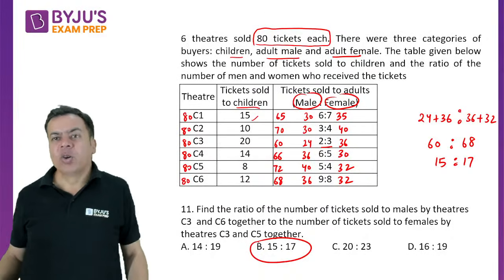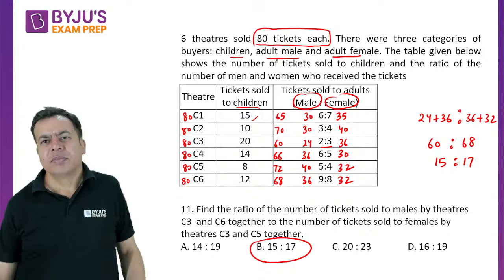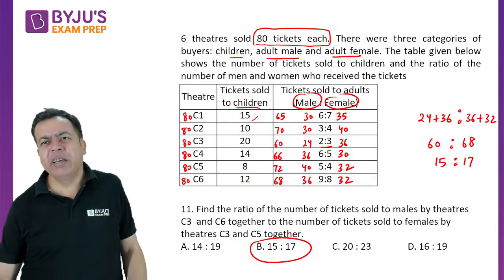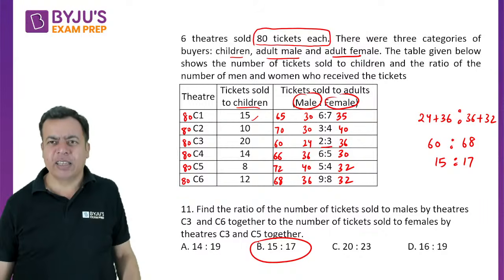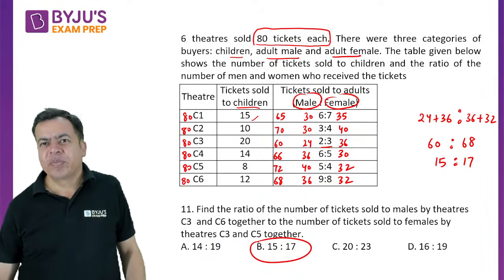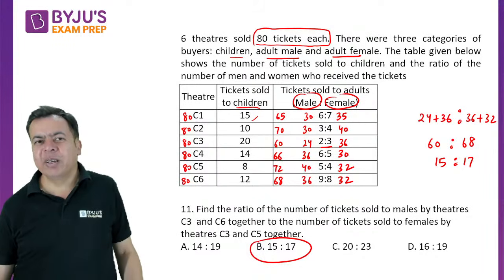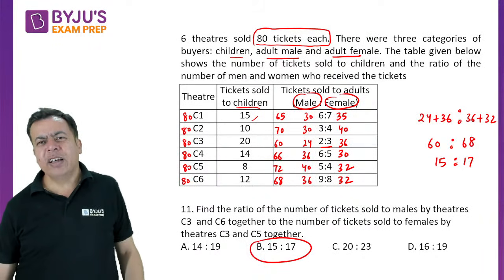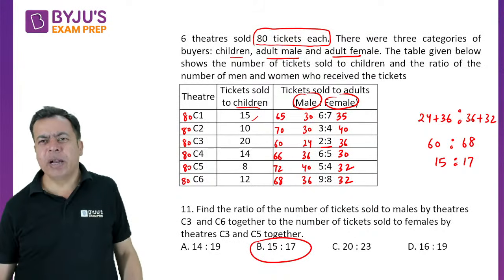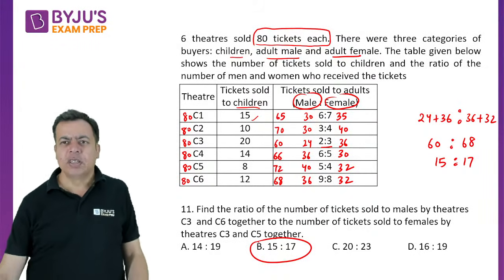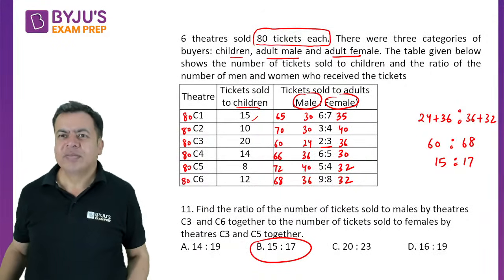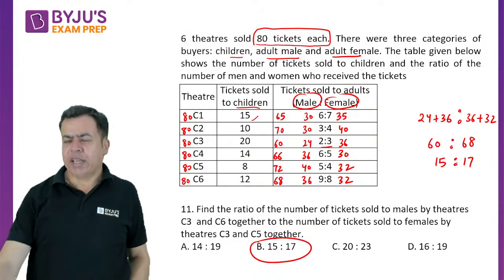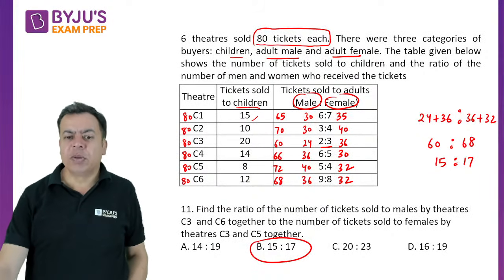Okay, this DI can be used anywhere, because DI, more or less, is at an easy to average level, and wherever DI is asked, such level of questions come, even in IPMAT. You can think of such kind of DI, or even a higher level, but this is also a good level, not very easy. So B option is the correct answer.